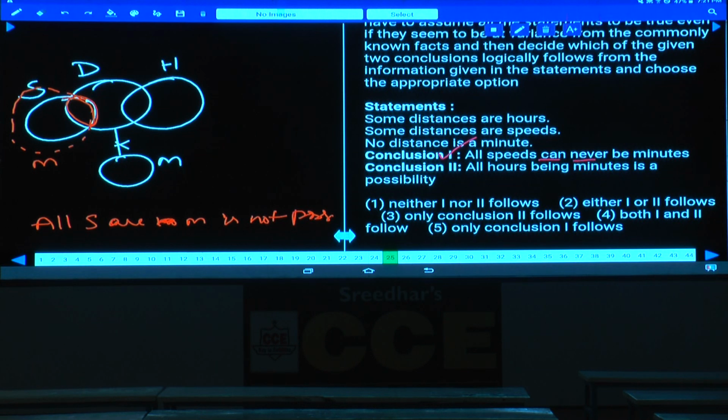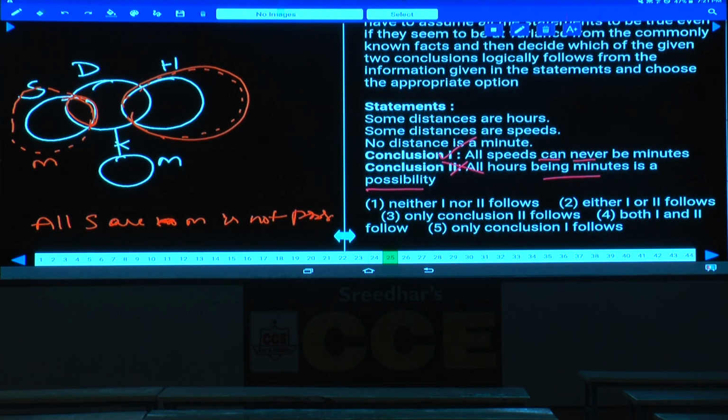Done with this one. Then coming to the second one, all hours are minutes. Now tell me, is it possible? No, it is not possible. Why? In order to make this one, your minutes should be drawn like this, but then no minute is a distance will be false. Hence it is not possible, and his claim is that it is possible. Hence, his claim is wrong. Then what is your answer here? Only one follows, which is given in choice 5. Choice 5 is the answer.